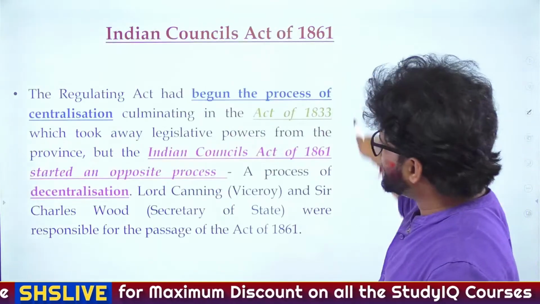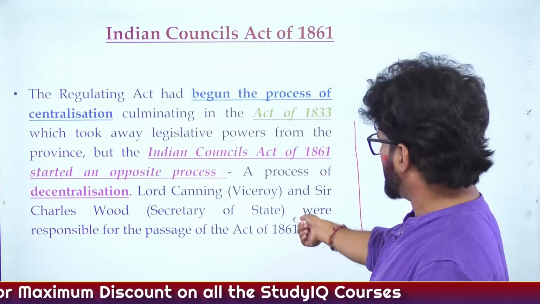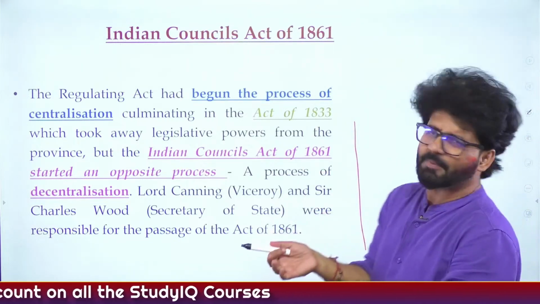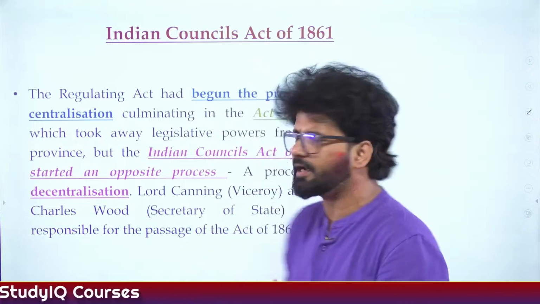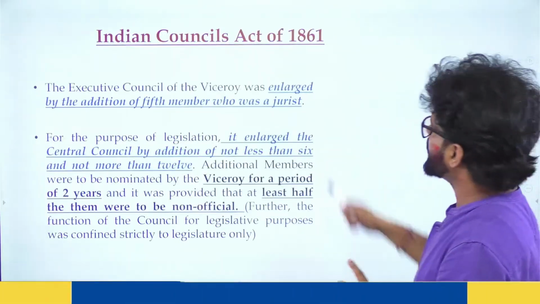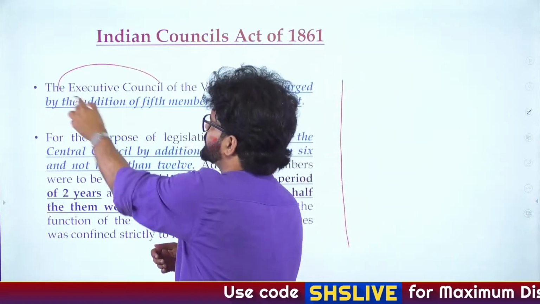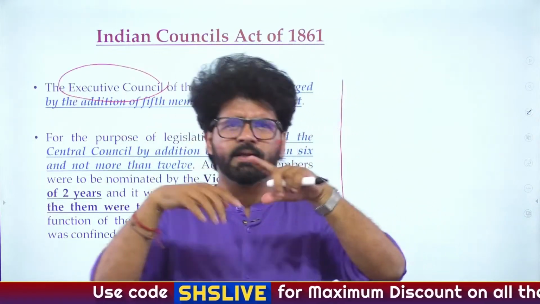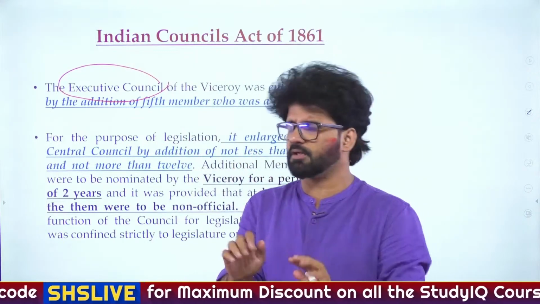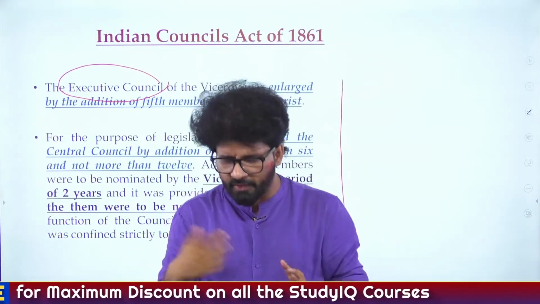So the Indian Councils Act 1861. We have talked about decentralization happening here. Power has been restored to the Bombay and Madras Presidencies. So that is what is written here. And the Executive Council. Now, finally, they are talking about the Executive Council. Let's rewind a bit about the history of the Executive Council, and it can get tricky if you don't revise stuff.